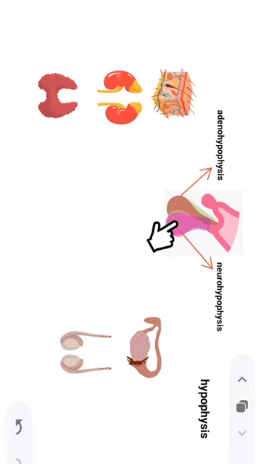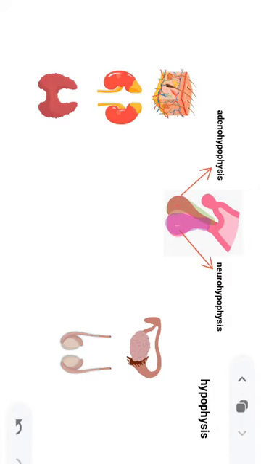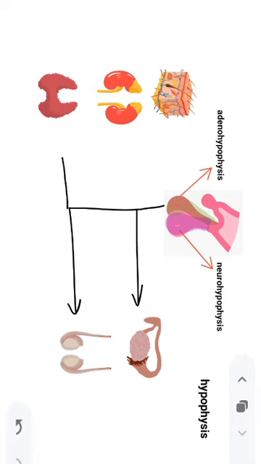Very simple. Now, the pituitary gland stimulates various organs of the body by the secretion of hormones. First of all, let us talk about the anterior pituitary. By the secretions of its hormones, it stimulates the gonads, that is the testes in the males and the ovaries in the females. It stimulates the thyroid, the adrenal gland and the skin.